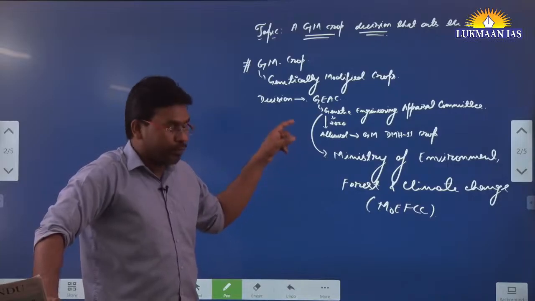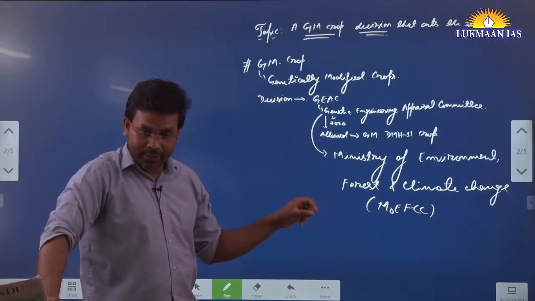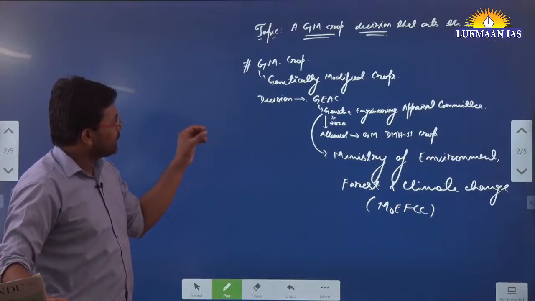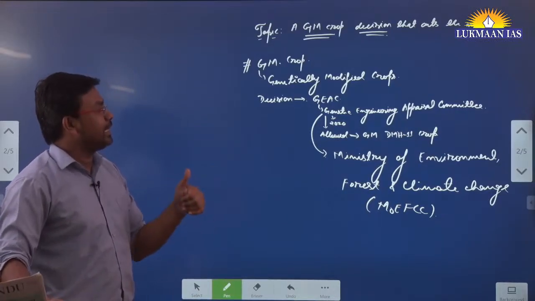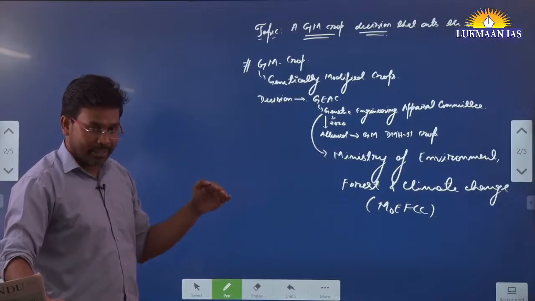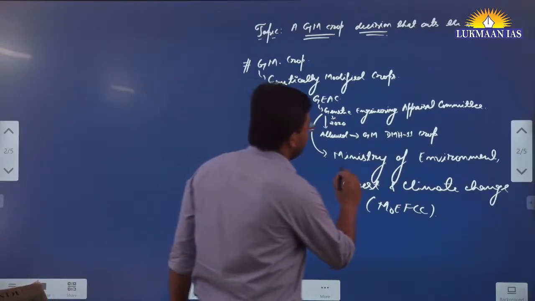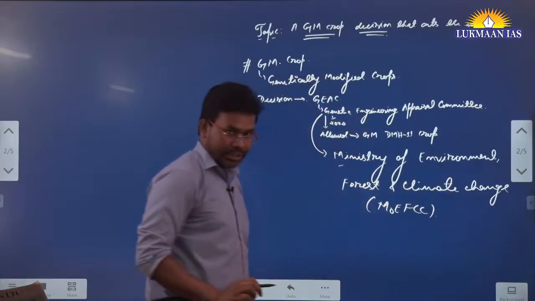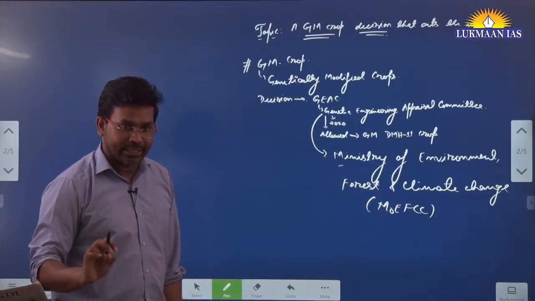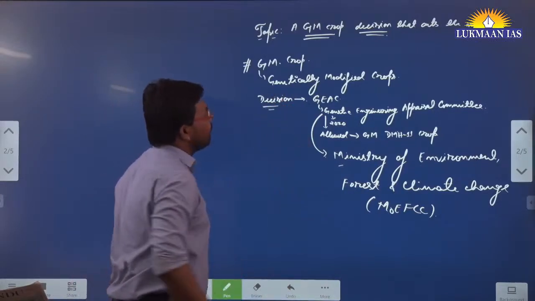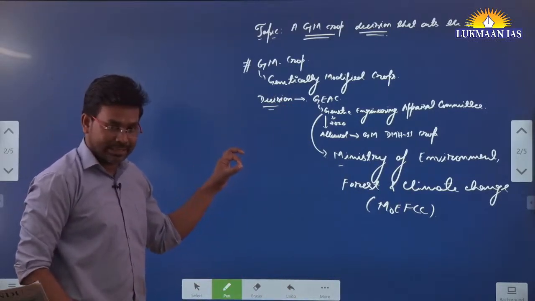They have approved this particular DMH-11 crop in 2020, and it can be used. This Genetic Engineering Appraisal Committee is the apex or top level committee for genetic modification. However, this committee comes under the Ministry of Environment, Forest and Climate Change. It does not come under the Ministry of Agriculture. That is important. Through this article we are talking about this particular decision.